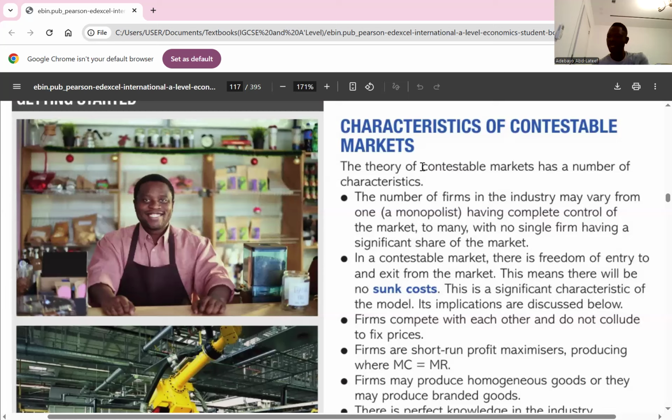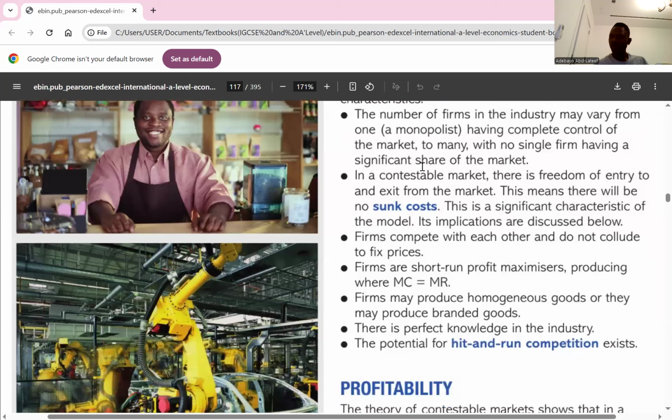That's another characteristic. The next one, firms are short-run profit maximizers. That means they produce where marginal cost equals marginal revenue. So in the short run, they are profit maximizers. But because in the short run they can make supernormal profit, that attracts potential firms into that market. Do you get it? So in the long run, firms will only make normal profit. Clear, right? Yeah. The next one, firms may produce homogeneous products, or they may produce branded goods for product differentiation.